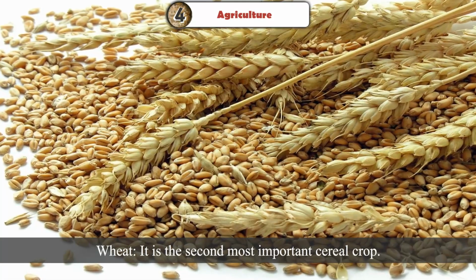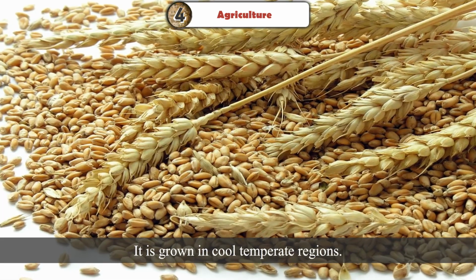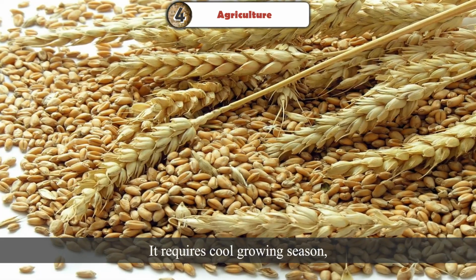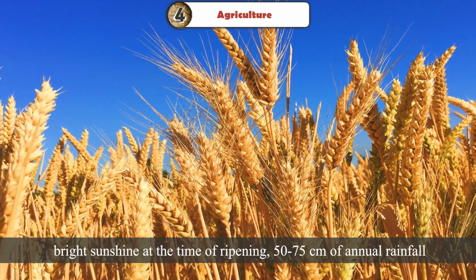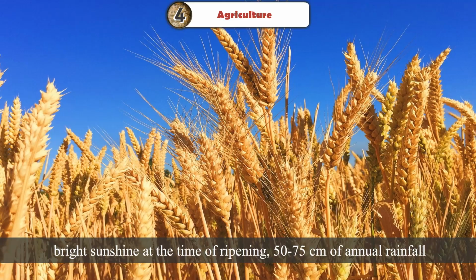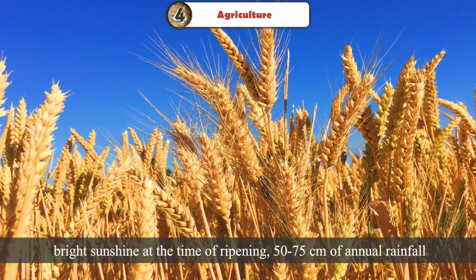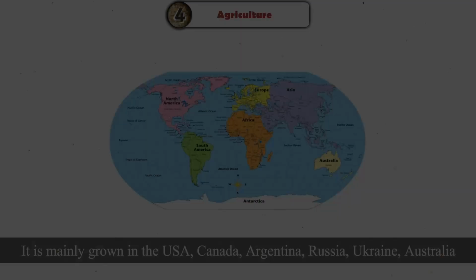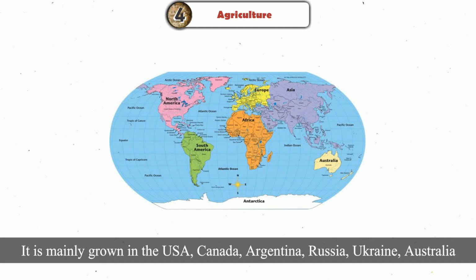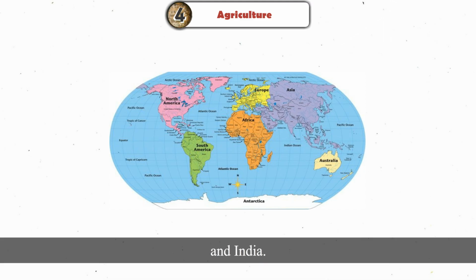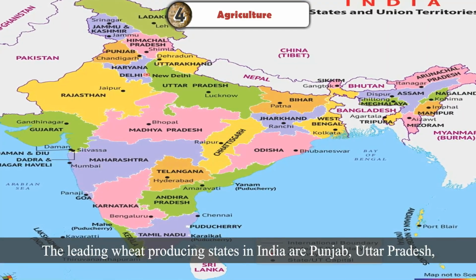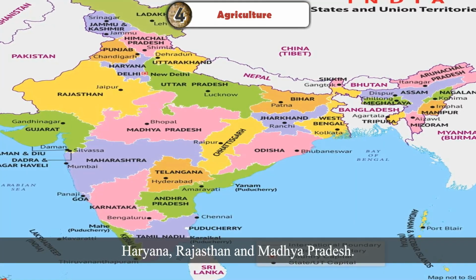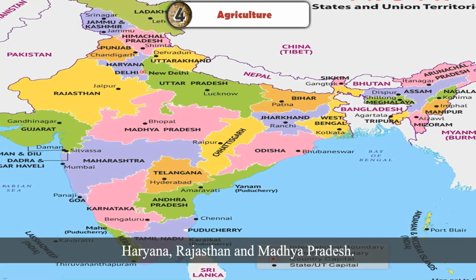Wheat. It is the second most important cereal crop. It is grown in cool temperate regions. It requires cool growing season, bright sunshine at the time of ripening, 50 to 75 centimeters of annual rainfall, and well-drained loamy soil. It is mainly grown in the USA, Canada, Argentina, Russia, Ukraine, Australia, and India. The leading wheat-producing states in India are Punjab, Uttar Pradesh, Haryana, Rajasthan, and Madhya Pradesh.